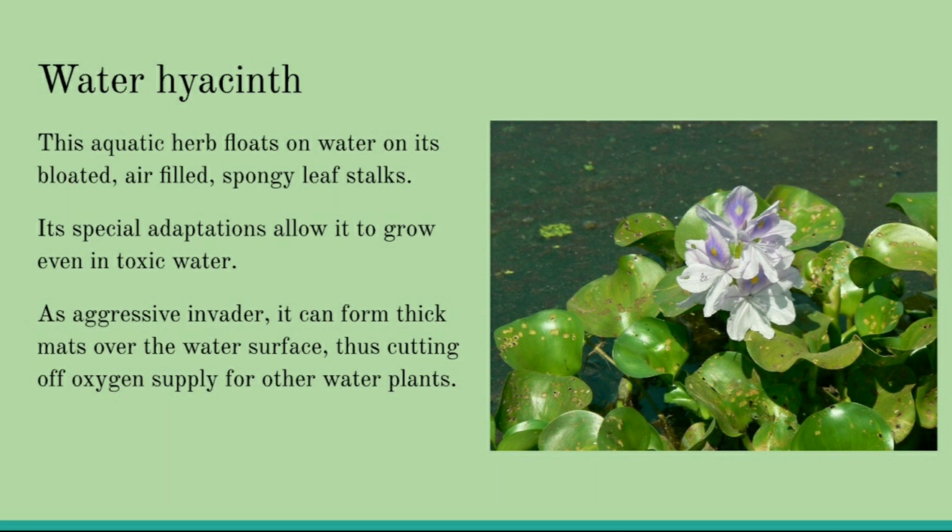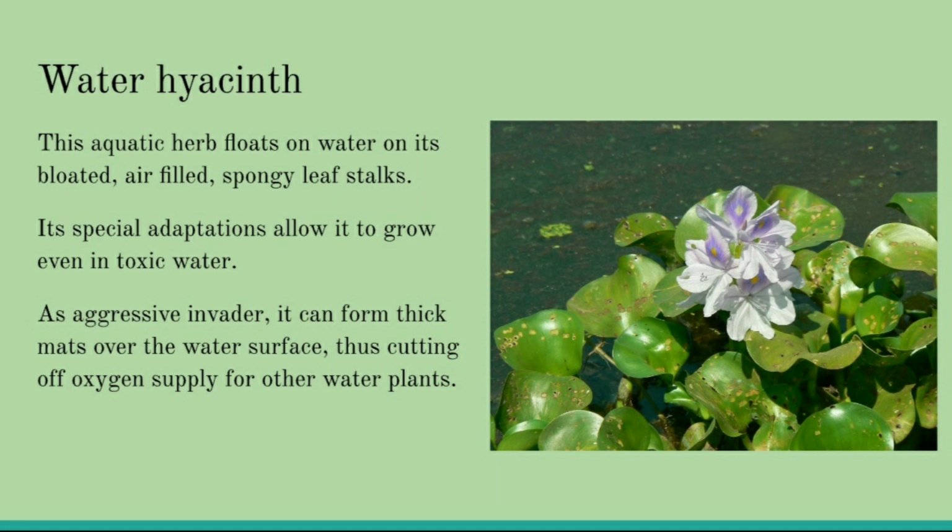What is the meaning of aquatic, children? Aquatic means one suitable for pond or one that grows in water. Okay, so this is an aquatic herb which floats on water with its air spongy leaves. You can see broad leaves on which the plant is floating, and it has its special adaptations which let it grow even in toxic water. Toxic means harmful, poisonous water. Even in poisonous water it can grow.